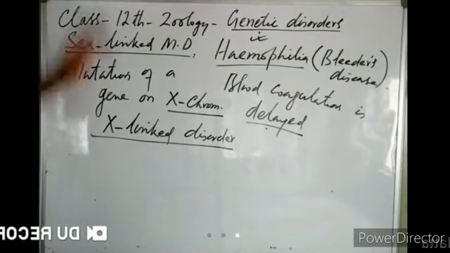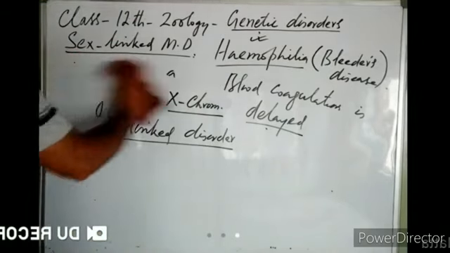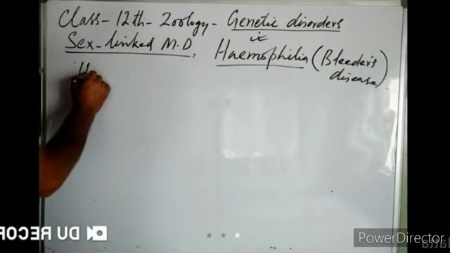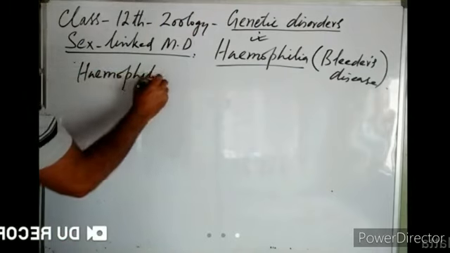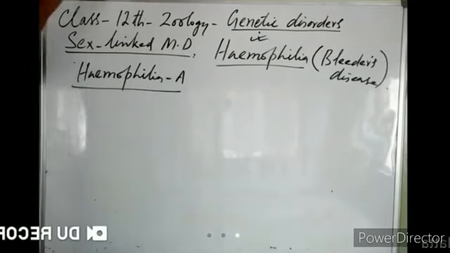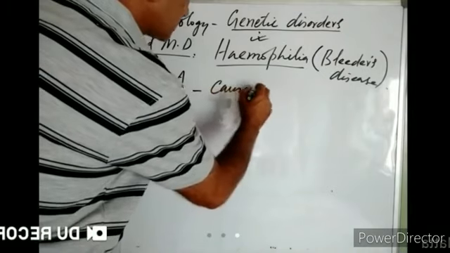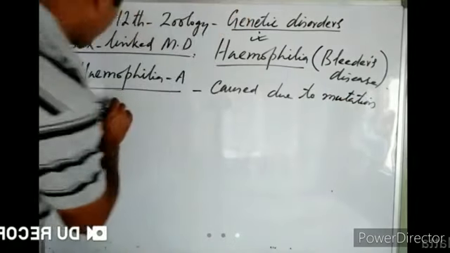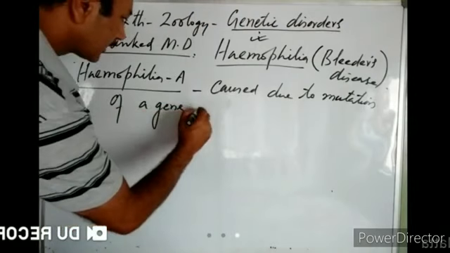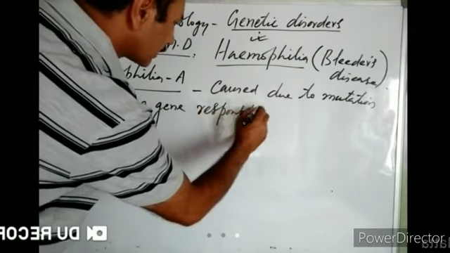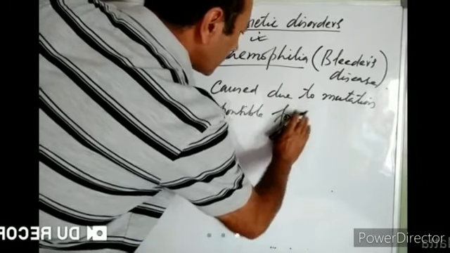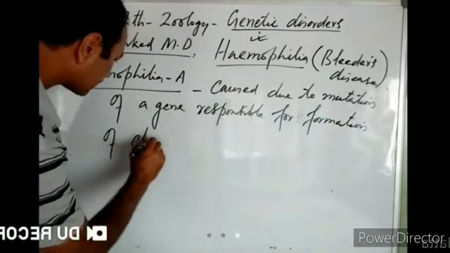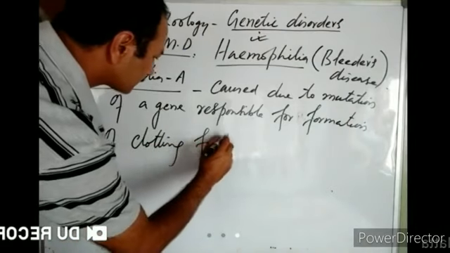You know, this hemophilia is of two types. One type of hemophilia is known as hemophilia A. Hemophilia A is caused due to mutation of a gene responsible for formation of clotting factor 8.